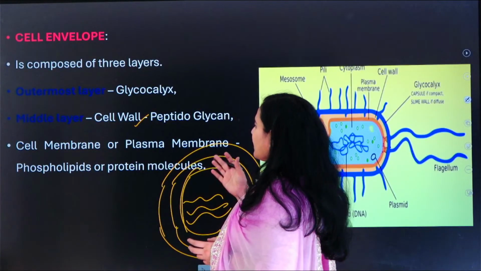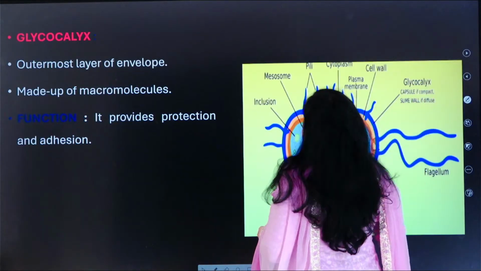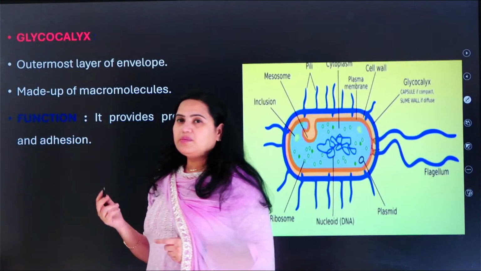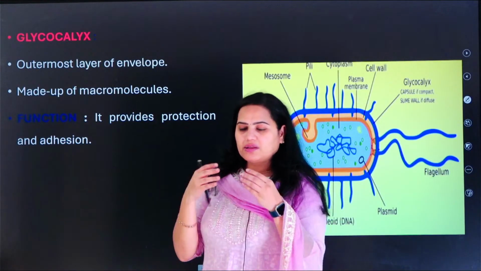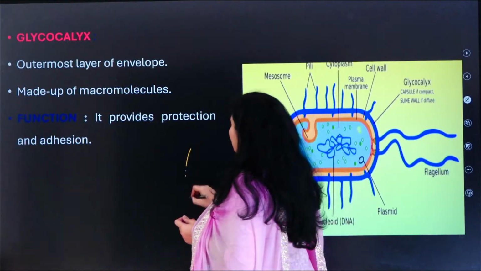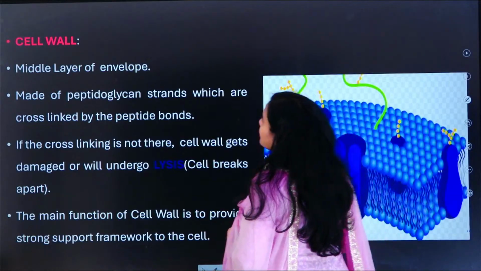Okay, and that is made up of phospholipids and so on. It is not necessary for you to know that much. So glycocalyx, obviously, provides you protection and adhesion. Adhesion means sticky thing. Okay, glycocalyx is the outermost layer. So glycocalyx is present here, and next we see the cell wall.